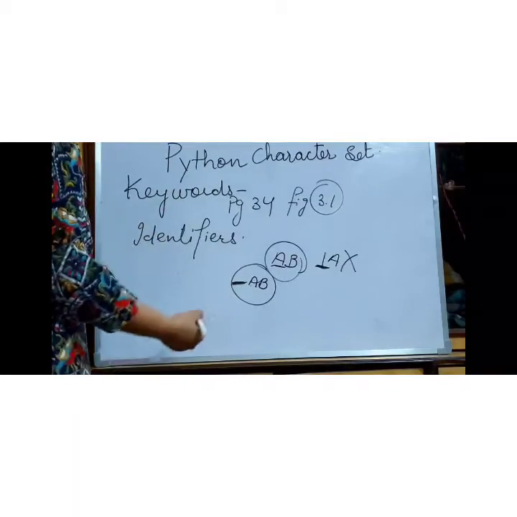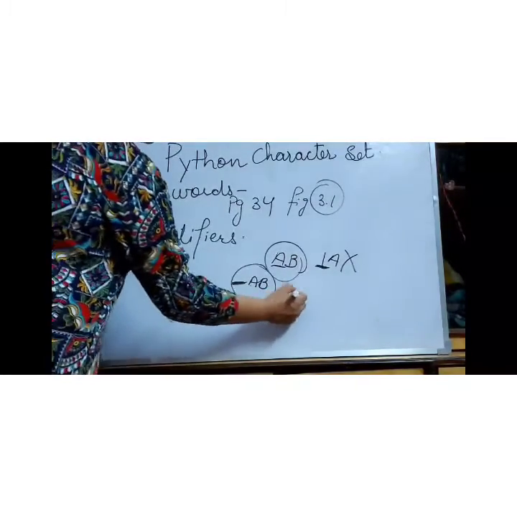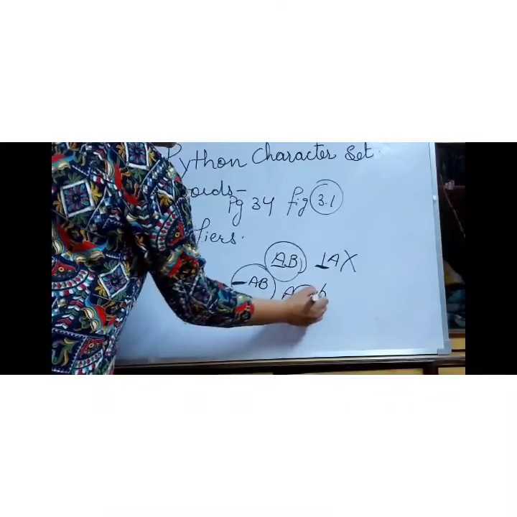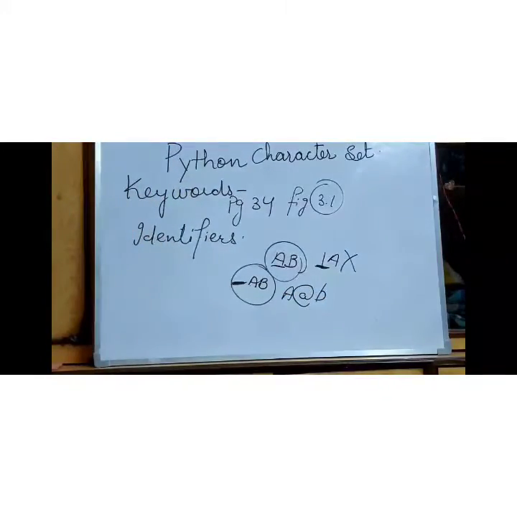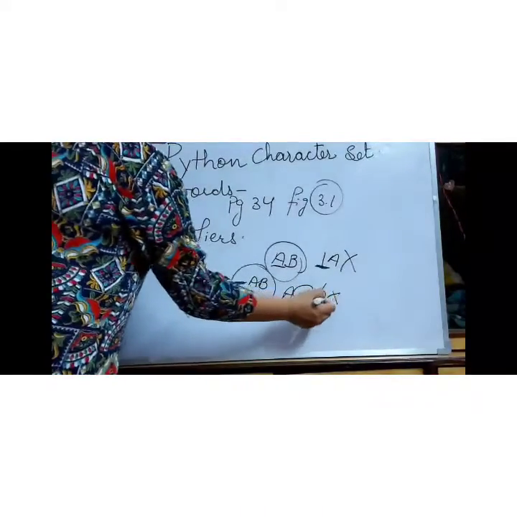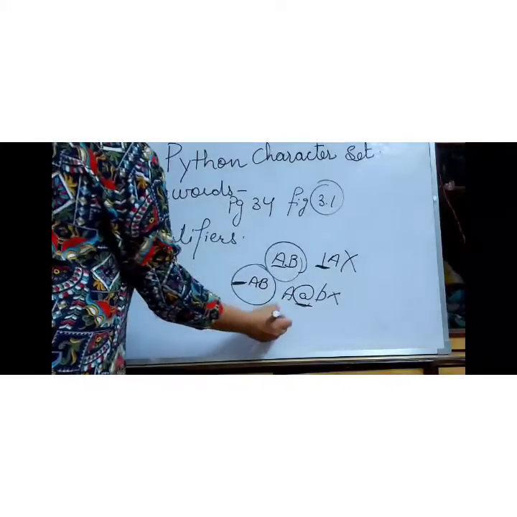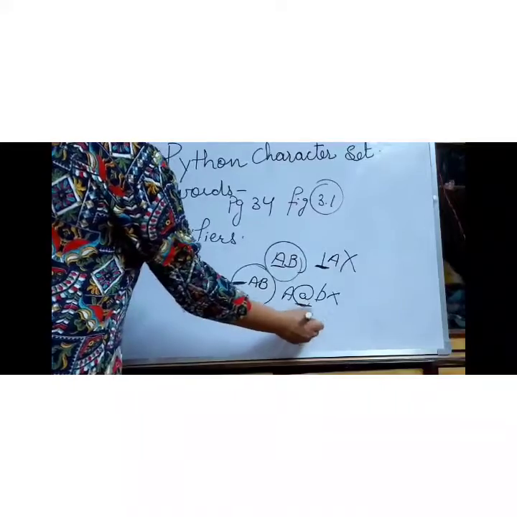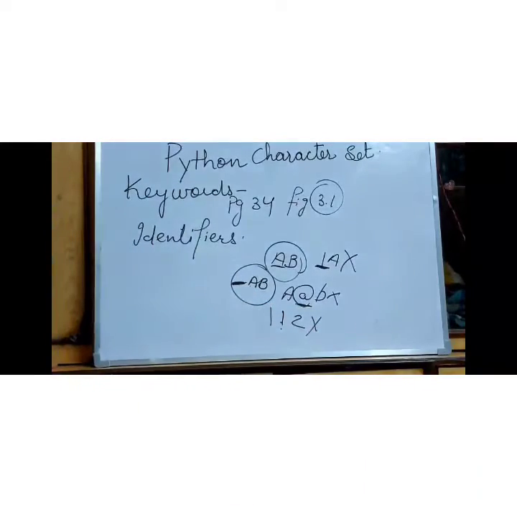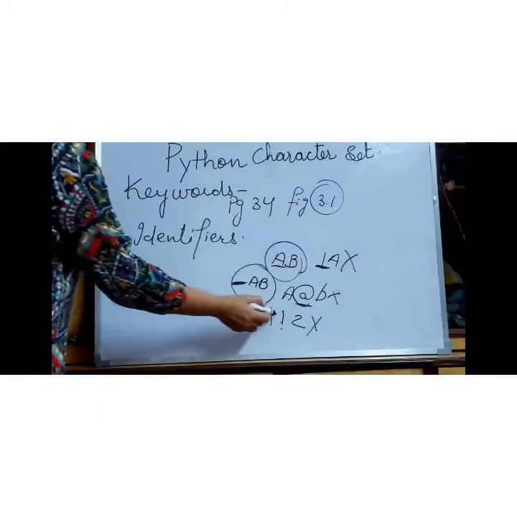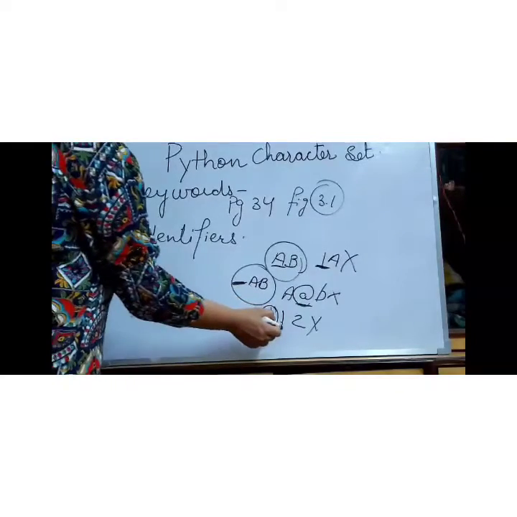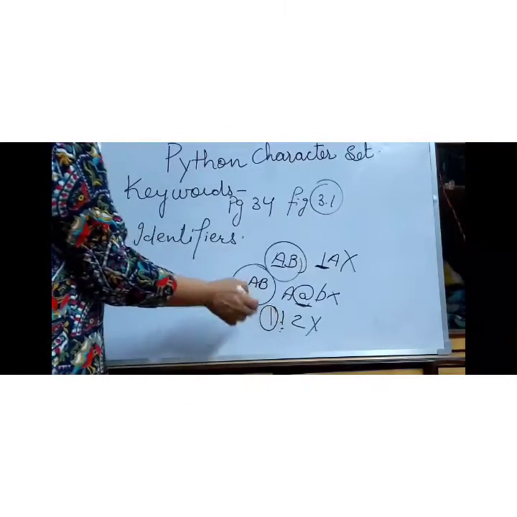Next, it cannot contain any special character. Suppose you write an identifier like A_!B, this will be wrong. You cannot use any special character. If you write 1!2, this will be wrong, because you are starting with a digit and a special character is also there.